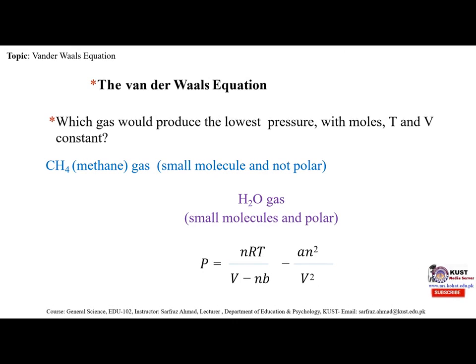Which gas would produce the lowest pressure with moles, T and V constant? Methane, and its formula is CH4. This gas has small molecules and is not polar. H2O gas has small molecules and is polar. And the equation is P is equal to nRT divided by V minus nb, minus an square divided by V square.